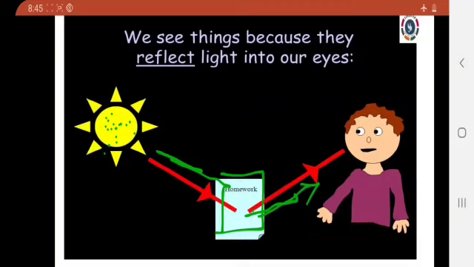That's why we can identify the objects. Light rays first fall on an object, and that particular object reflects the light into our eyes. Thus, that is the way we can see or identify the object.